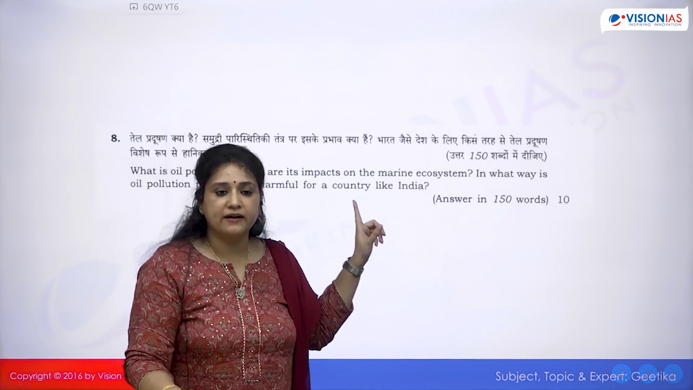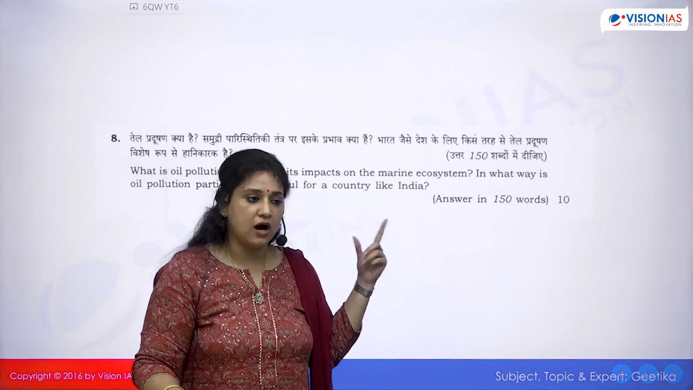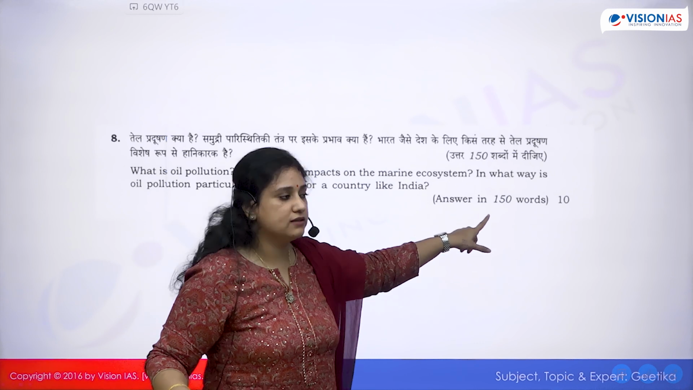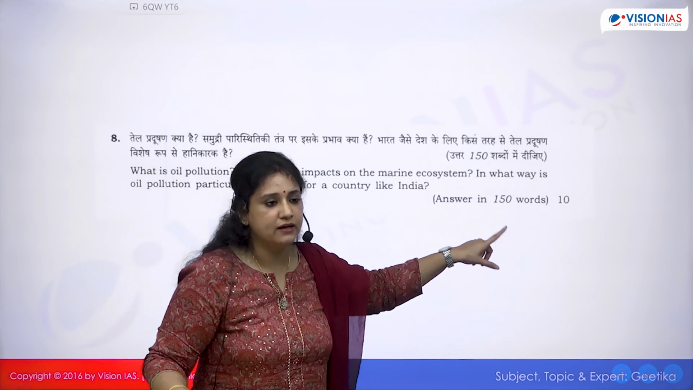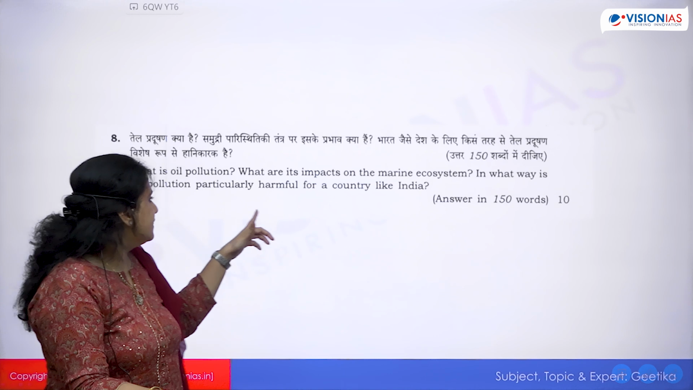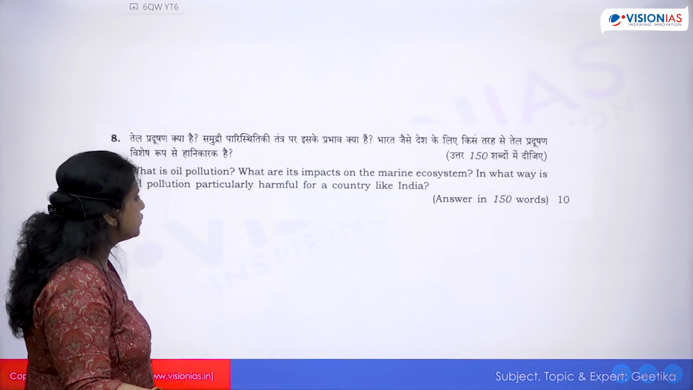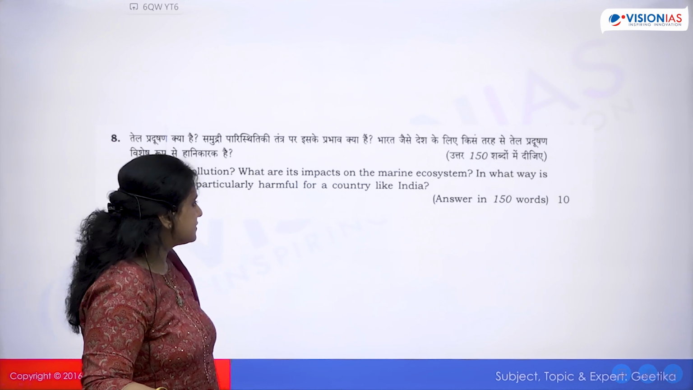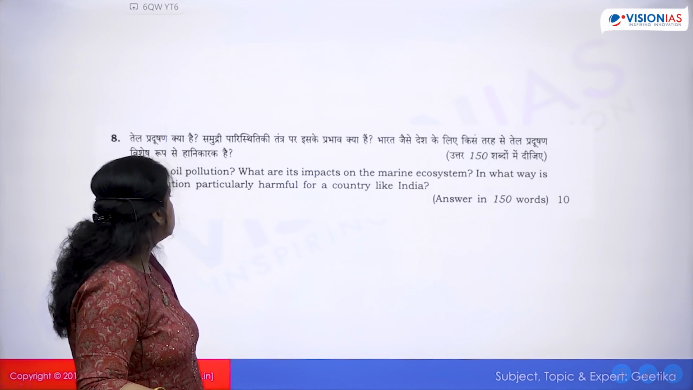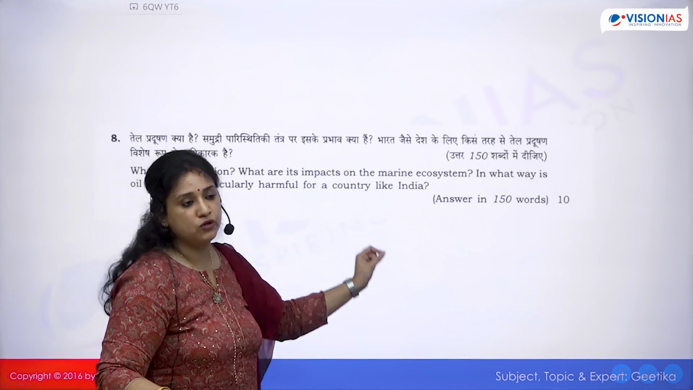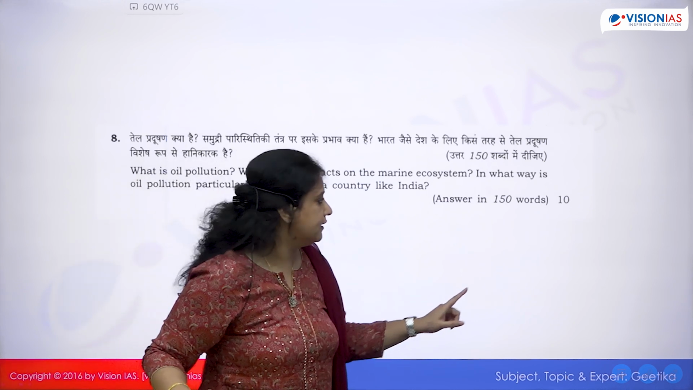After this question, I will show you one topper's answer copy as to how the topper has attempted such questions, this is also another 10 marker question, okay? Let's go on. This is another disaster related question. What is oil pollution? What are its impacts on the marine ecosystem? In what way is oil pollution particularly harmful for a country like India? Again, in Indian context, it is asking.